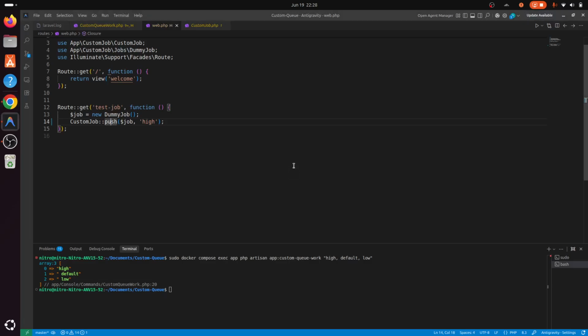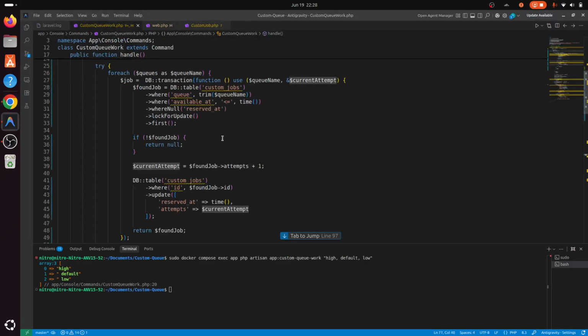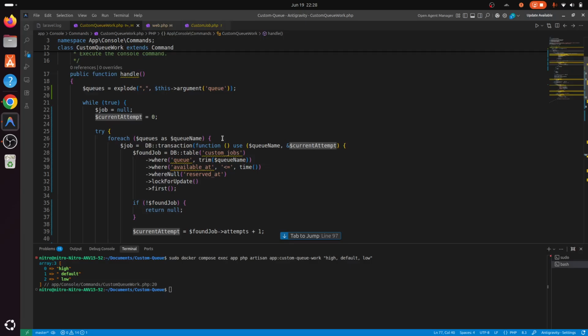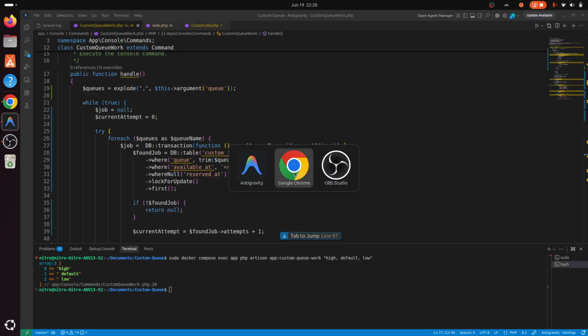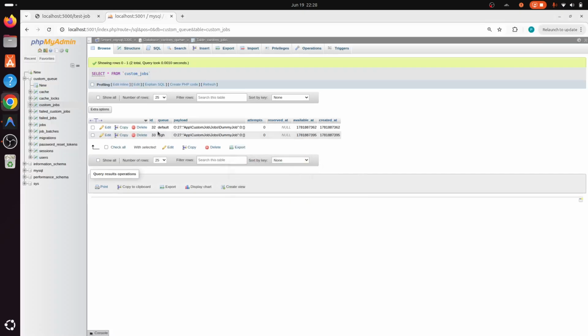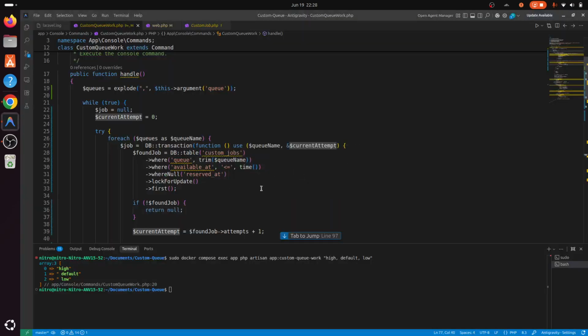So with this implementation, what should happen is that the high priority jobs should get processed first, and then the second priority job should be processed later on, right? So the 33 ID should be processed first, and then the 32 ID should be processed after that. So for that, let me just run this command.